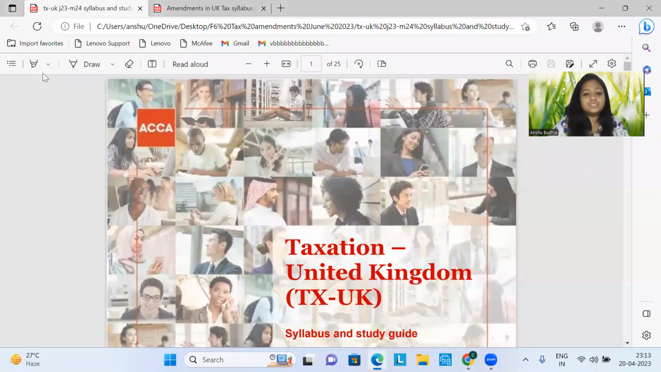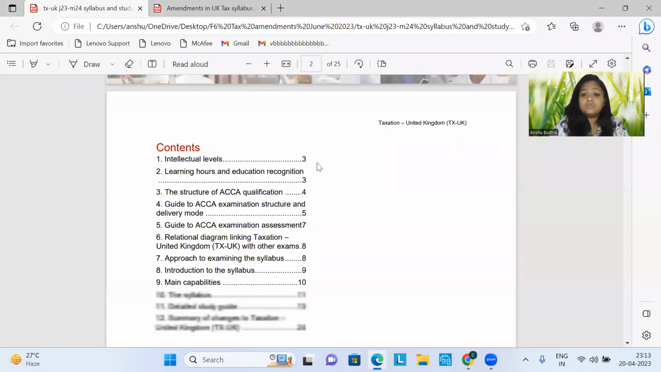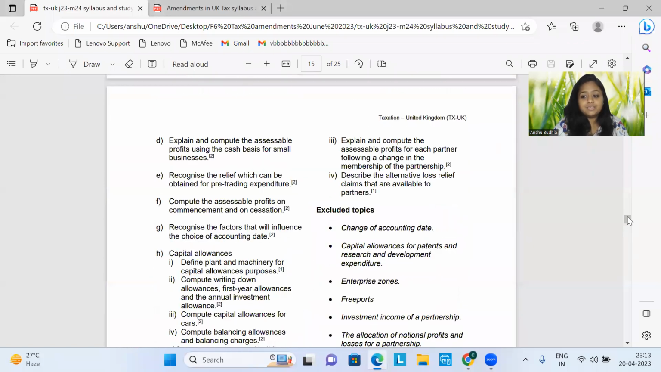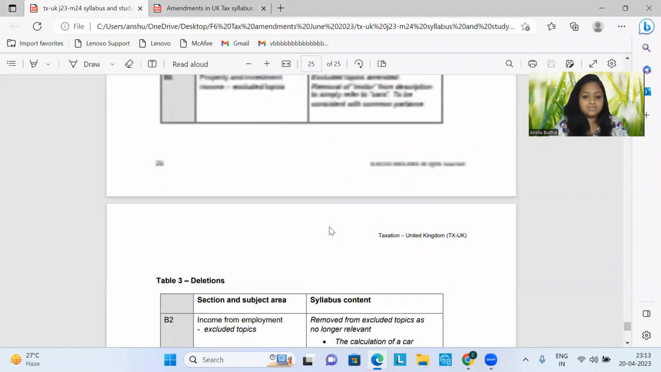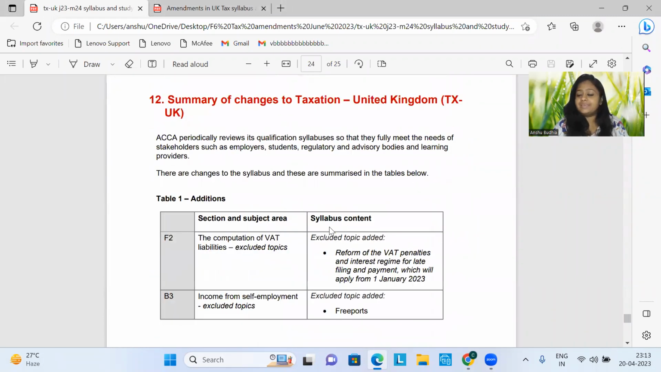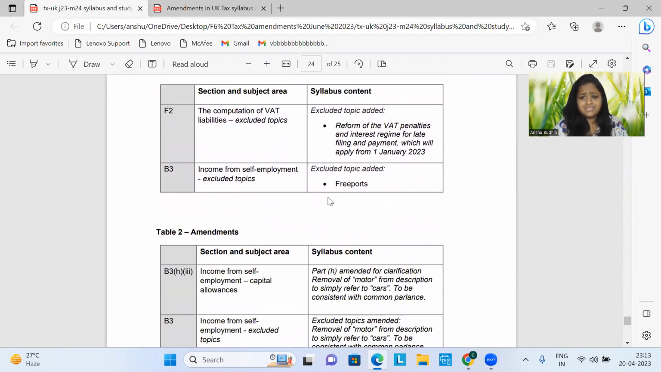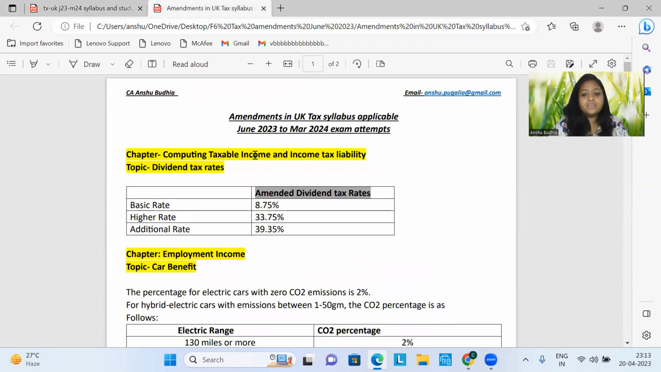So I'll take you first to this. I've downloaded the syllabus from your ACCA global platform. From the taxes, I've downloaded the recent syllabus. And when you download the same as well, towards the end, you will find your syllabus changes mentioned here. Okay, these are the syllabus changes that have taken place. Looks very technical, so let me make it easier. I've made the list of amendments. So now let's go into them one by one.